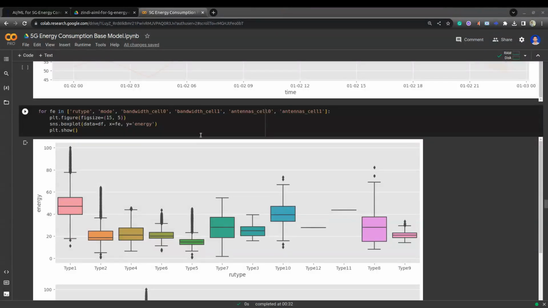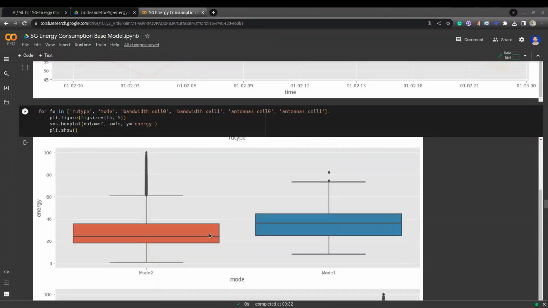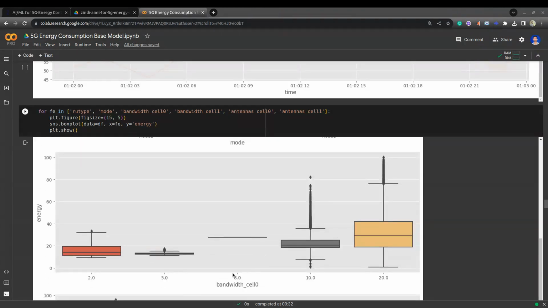Here I plotted the box plot for each feature based on the energy. RU type 1 has higher energy compared to others. Based on the modes, you can see mode 1 has higher energy compared to mode 2. For bandwidth cell 0, bandwidth 20 has higher energy values compared to others, then 10.